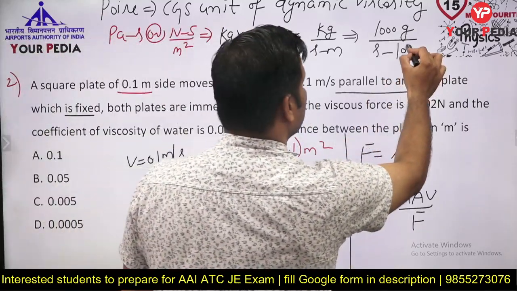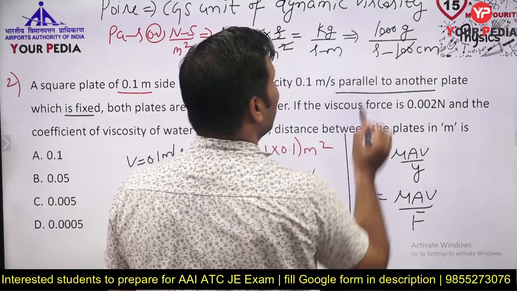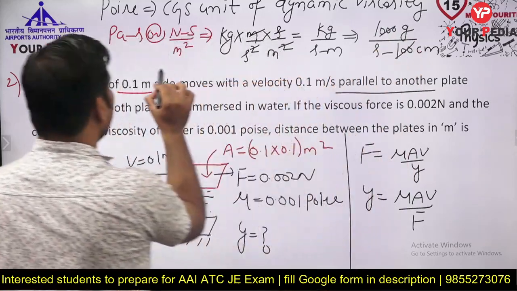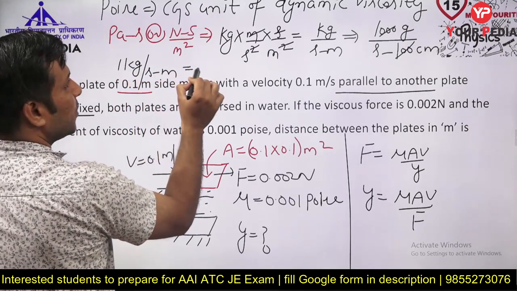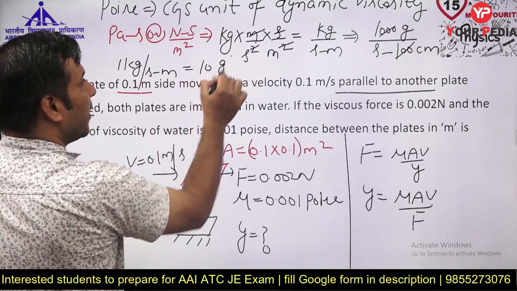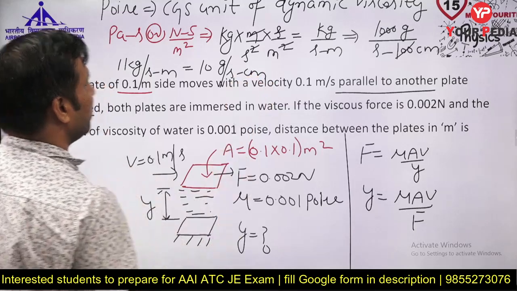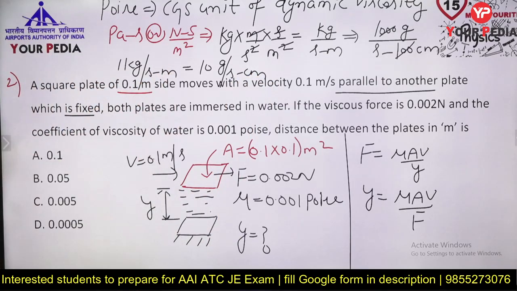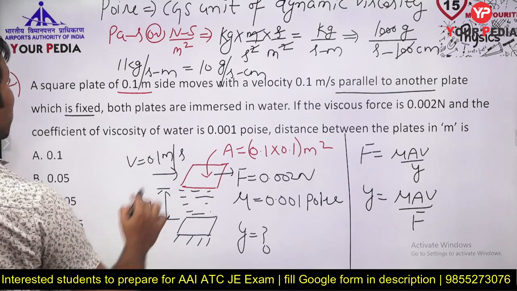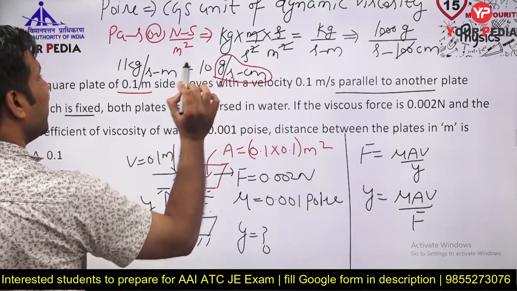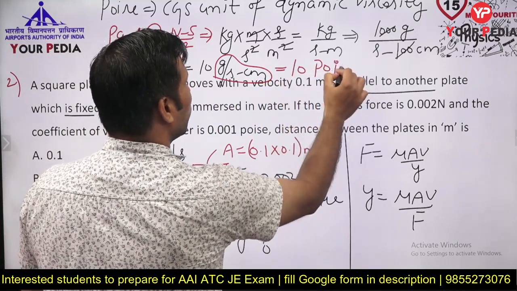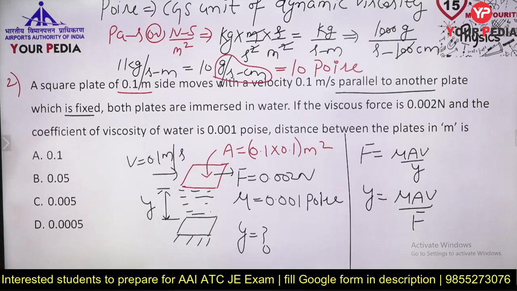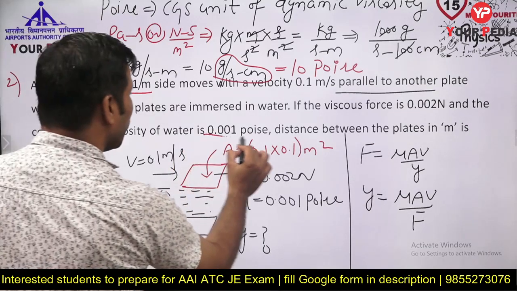Fine. So 100 centimeter. Solving this, what will you get, guys? You will get 1 kg per second meter, that is equal to 10 gram per second centimeter. 1 kg per second meter is equal to 10 gram per centimeter second, and this is nothing but, guys, CGS unit. This CGS unit is known as poise. So this viscosity is given to you in poise.